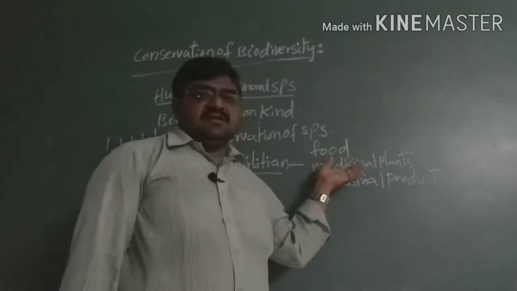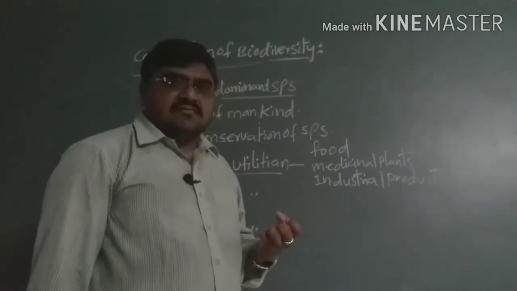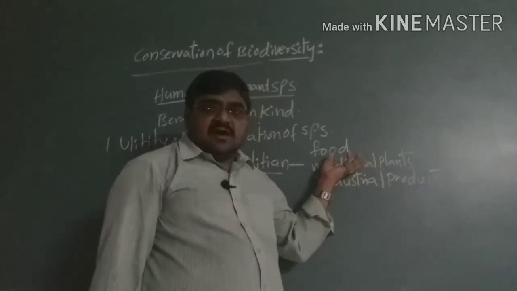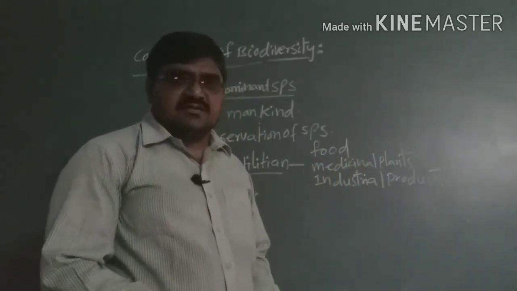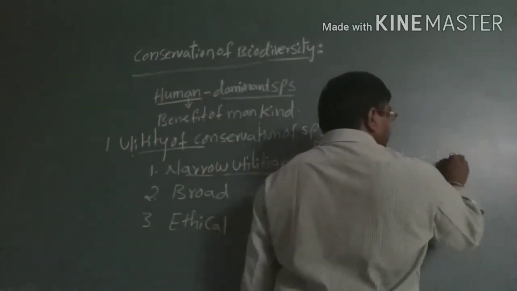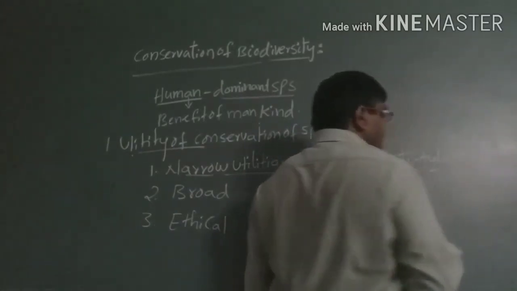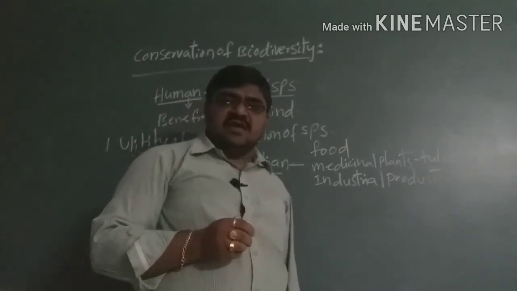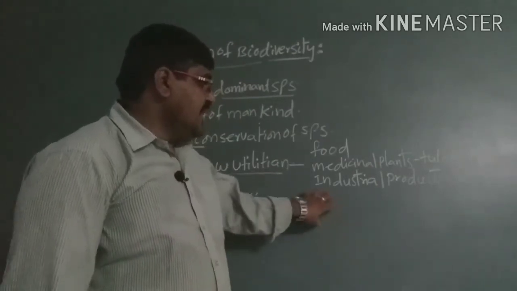Here we are able to get medicinal values from the conservation of these plants. For example, the best examples are tulsi and neem. These have the most medicinal values, and antioxidants are present, which are helpful for the conservation.